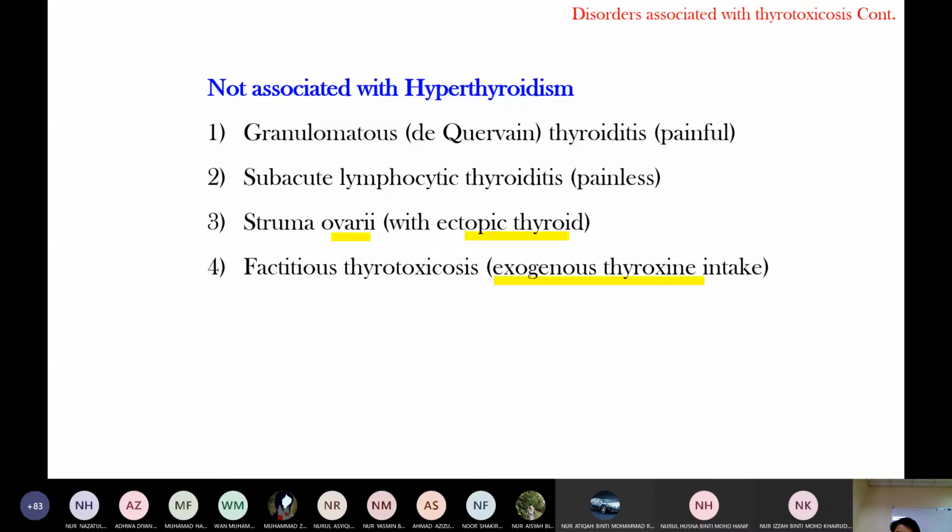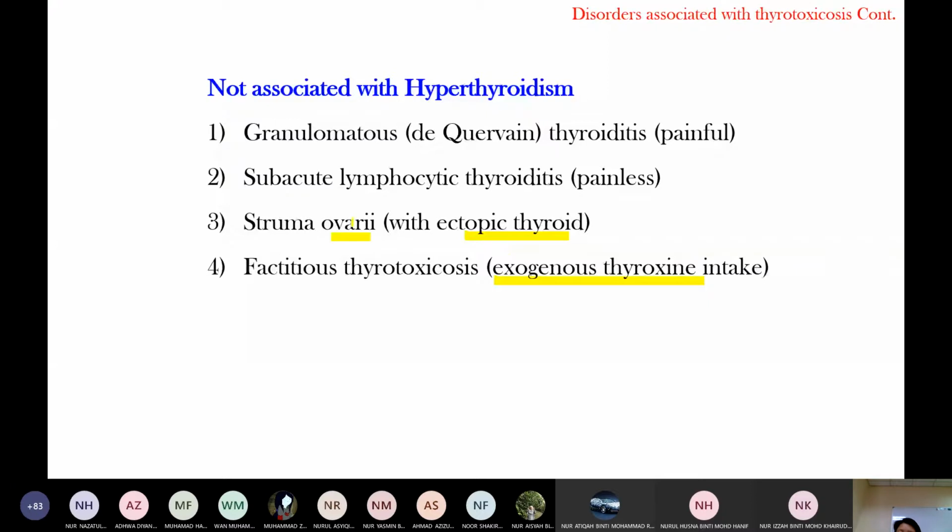Even though it is a benign tumor of the ovary, it produces thyroid hormone, when supposedly it must produce estrogen. It leads to thyrotoxicosis. Okay, this increased thyroid hormone level is not because of hyperactivity of the thyroid gland.